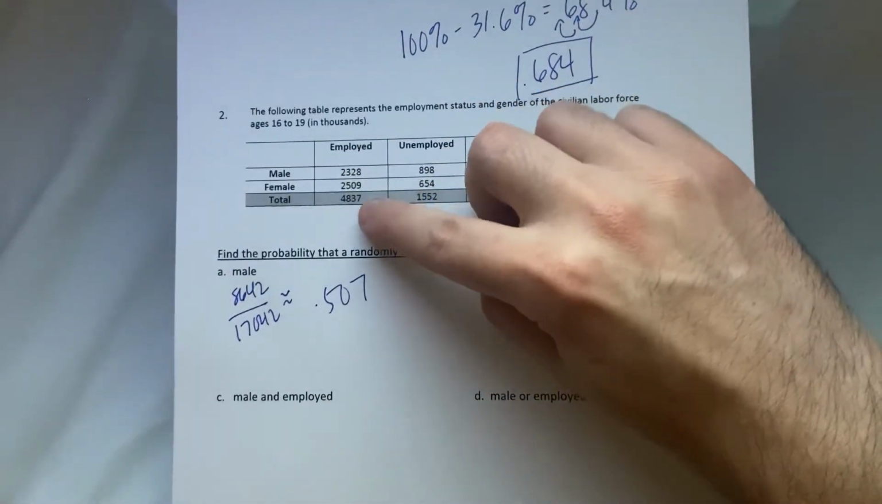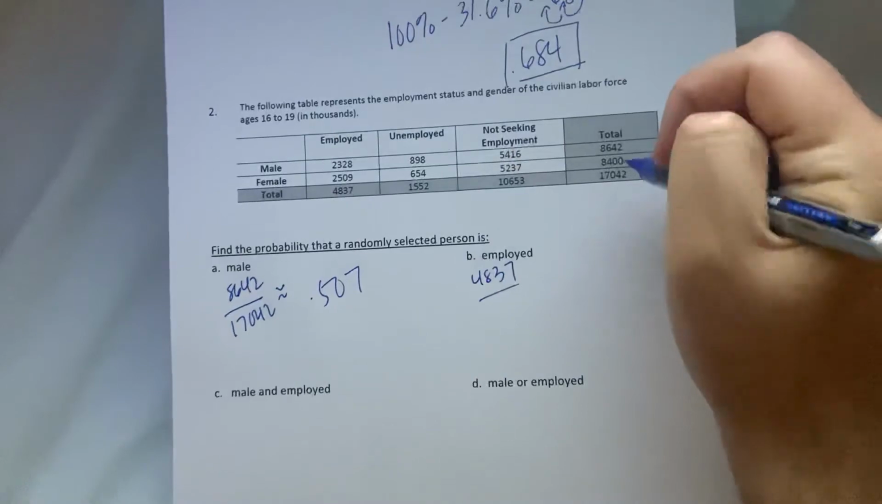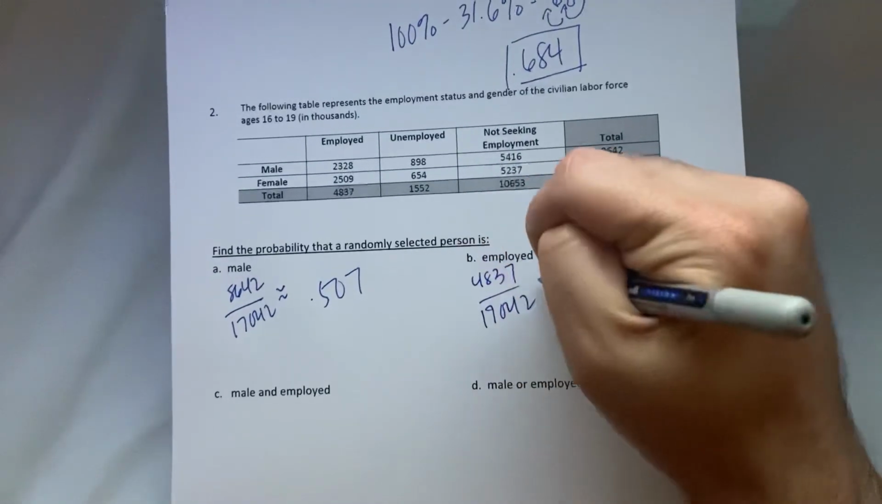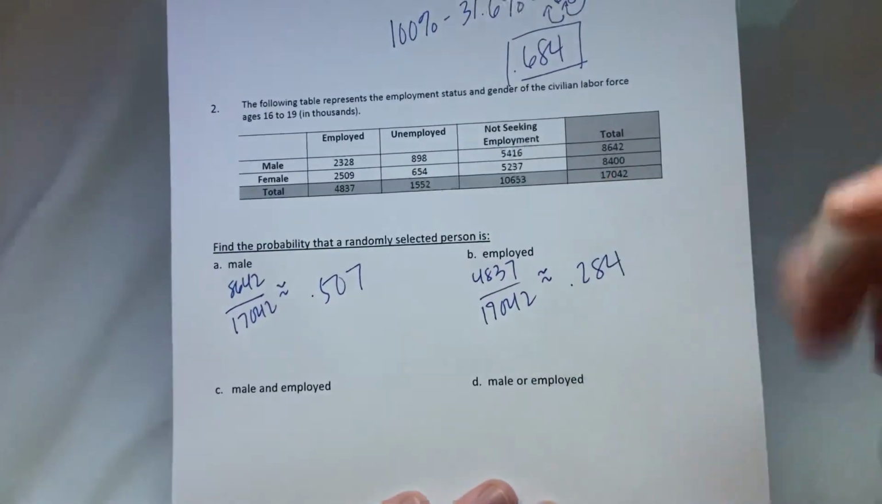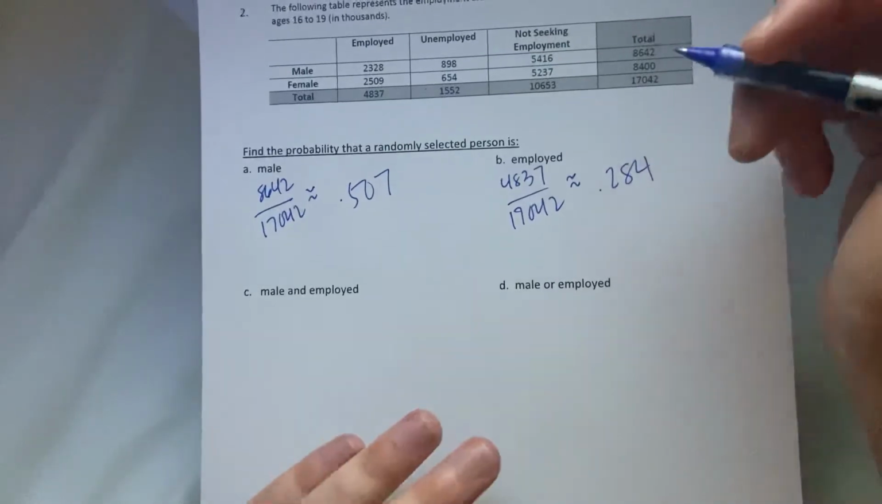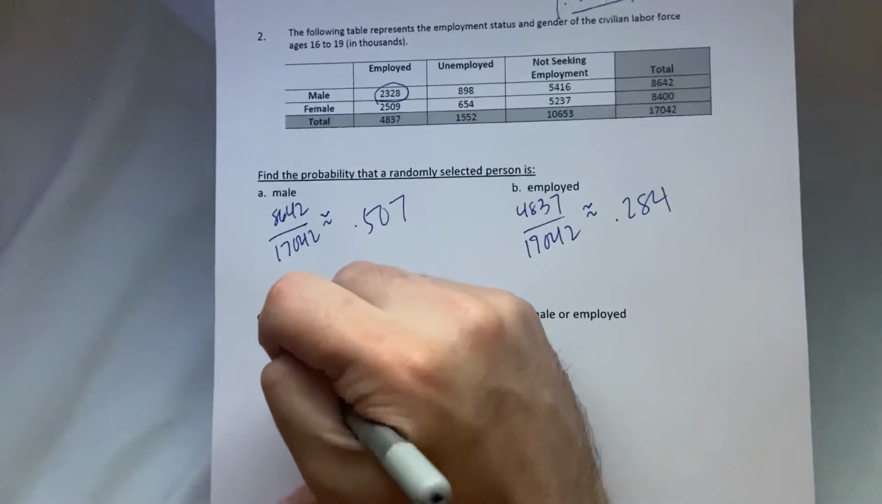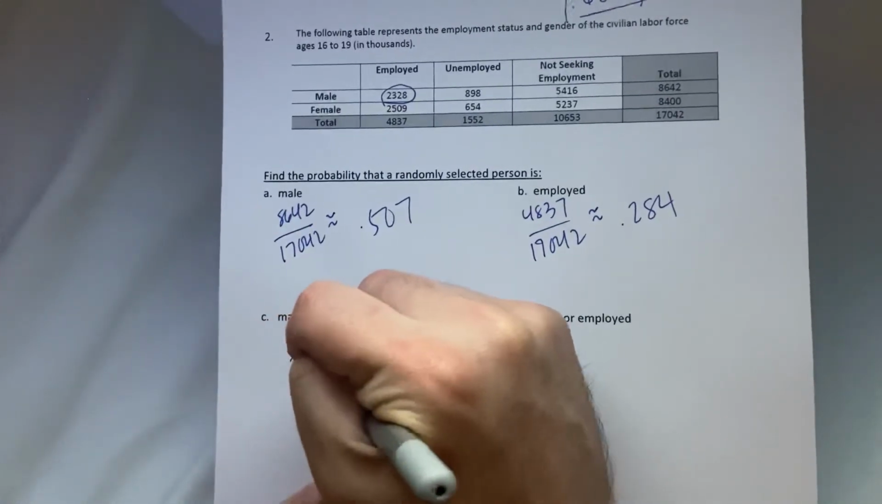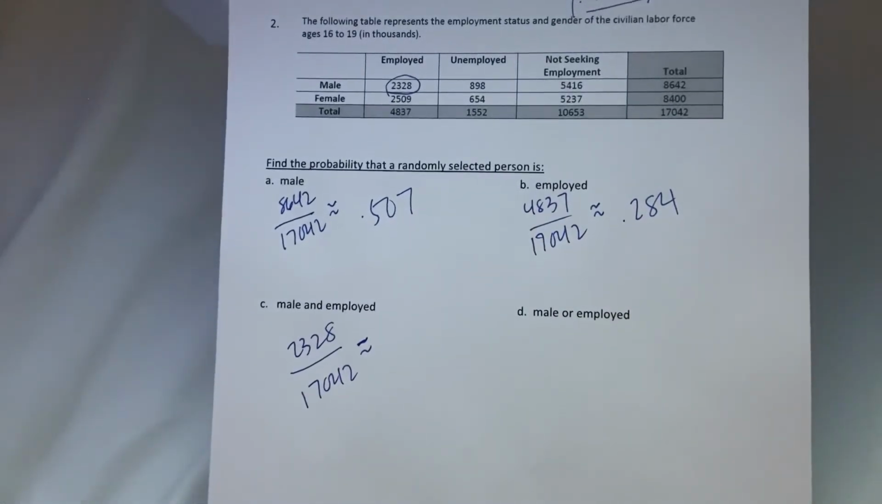We look at all the people employed, the total employed, 4837 over 17,042. 0.284. Male and employed. So if we look at the males and employed, that's where male and employed intersect. That's 2328. And it's still out of everyone, 17,042. 0.137.